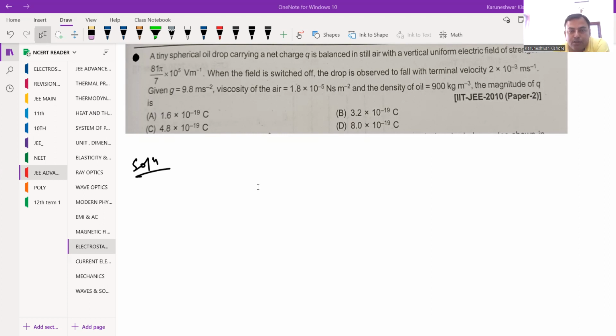So a tiny spherical oil drop carrying a net charge Q is balanced in still air with a vertical uniform electric field of strength 81 pi by 7 into 10 to the power 5 volt per meter. When the field is switched off, the drop is observed to fall with a terminal velocity of 2 into 10 to the power minus 3 meter per second. The value of g is given here, and the viscosity of air is also given to us. Then the density of the oil is also given, and it is asking what the value of the charge will be. So here there are two situations.